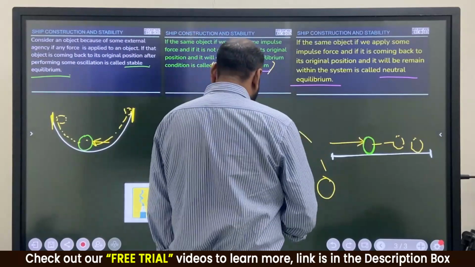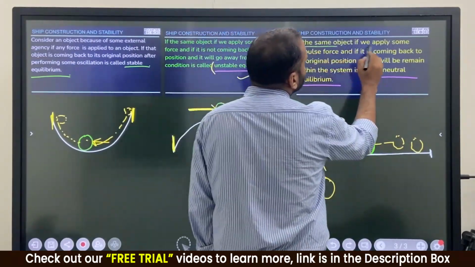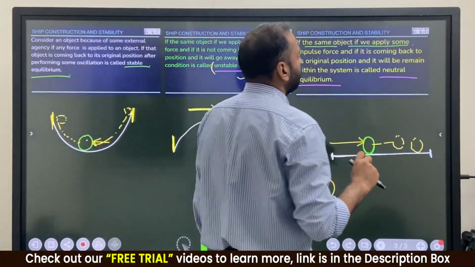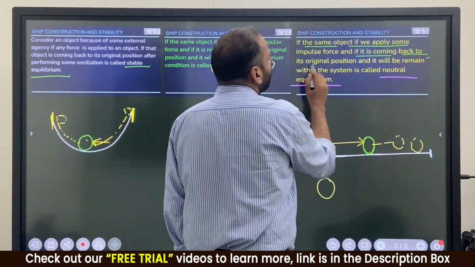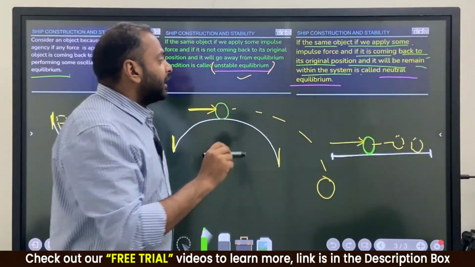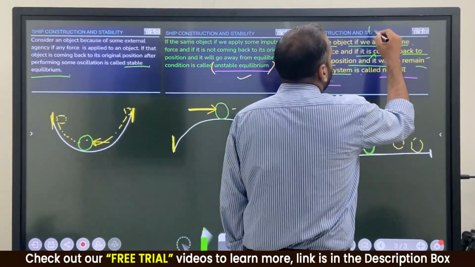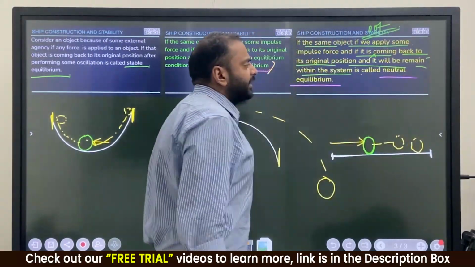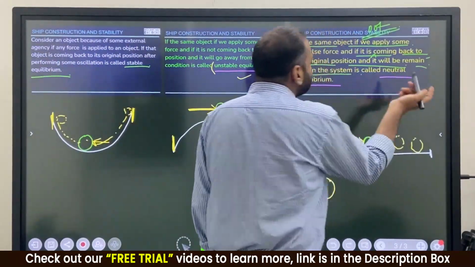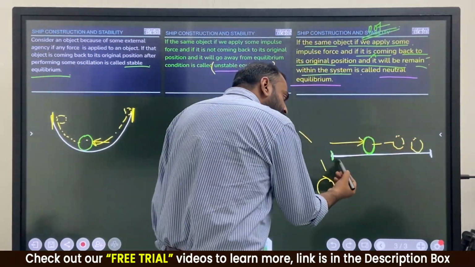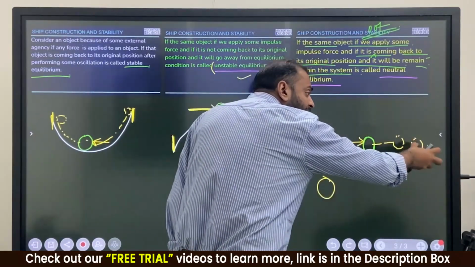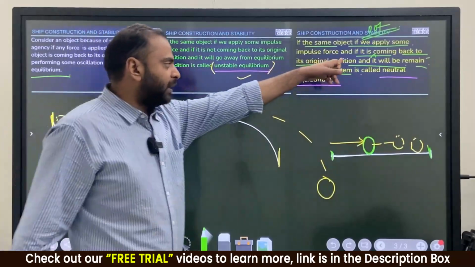In this case, see, if the same object, if we apply some impulse force, and if it is coming back to its original position, it will remain within the system. But if it is not coming back to its original position, although it will remain within the system, this ball will not come again to its original position. Please correct it.